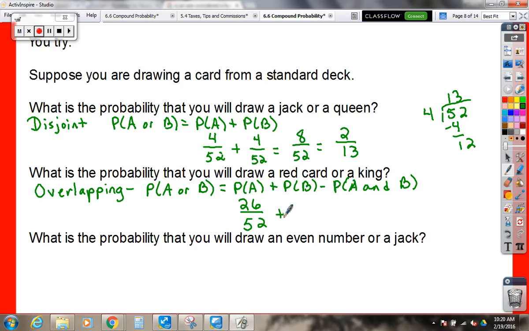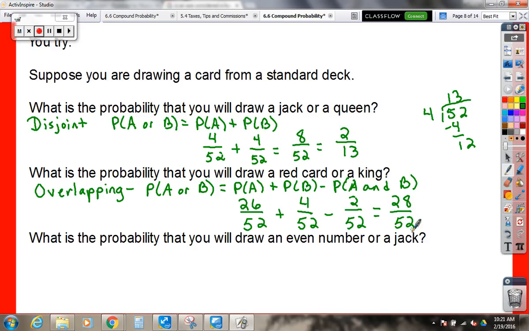Julia, what's the probability that you're gonna draw a king? 4 out of 52. Now, what's the probability that you have a red king? 2 out of 52. So we counted those red kings twice. We counted them when we counted the red cards, we counted them again when we counted the kings, so we have to take them away. 26 plus 4 is 30, minus 2 is 28.